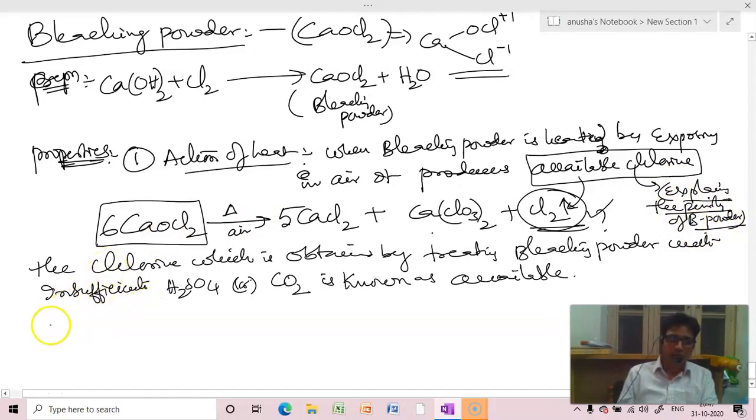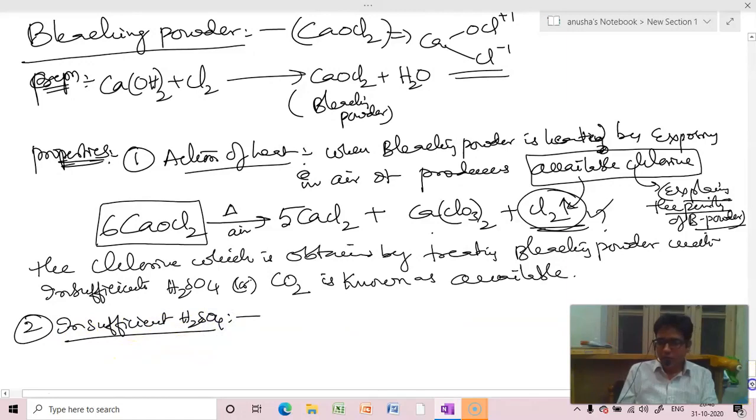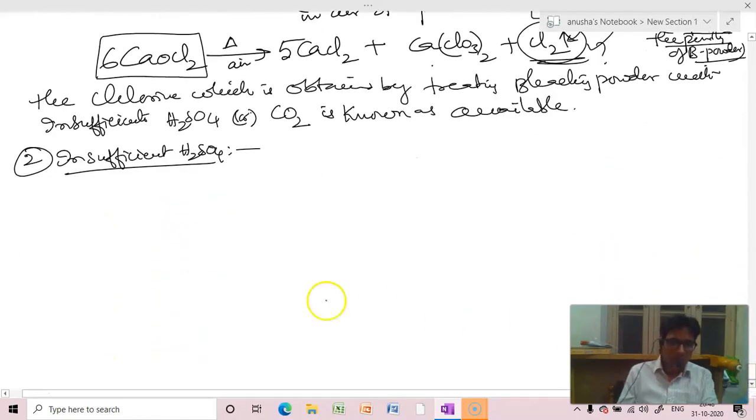Right? So let us see that action with insufficient sulfuric acid. What is the difference between sufficient and insufficient? Sufficient means 1:1 ratio. Insufficient means bleaching powder will be more and sulfuric acid less. 2 moles, 1 mole.